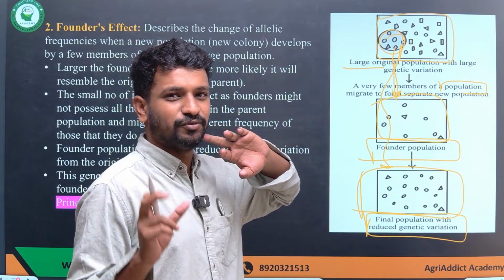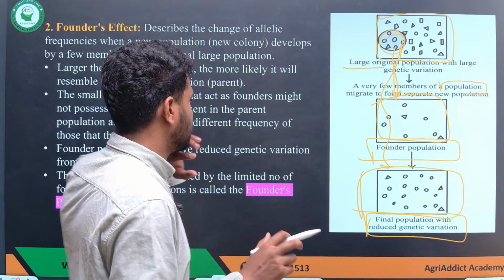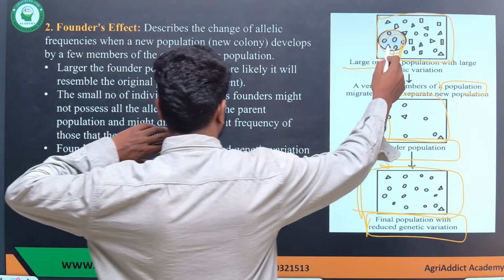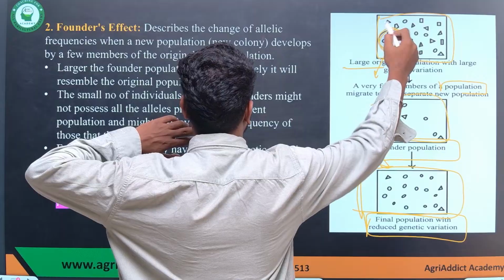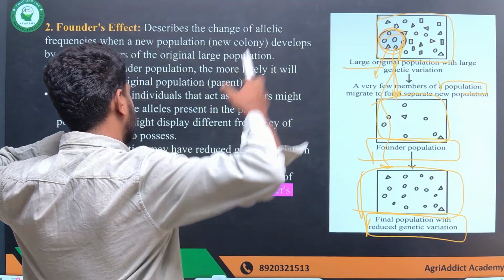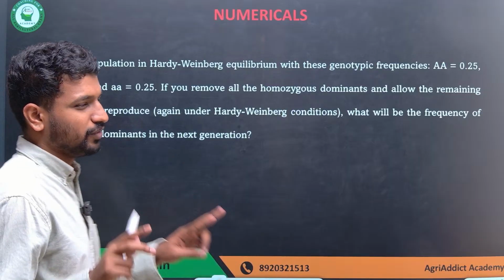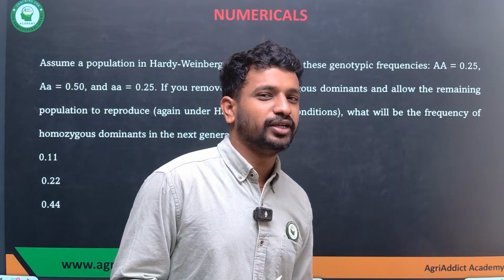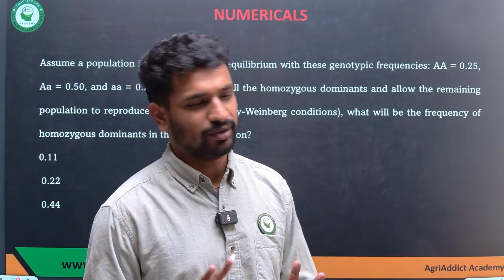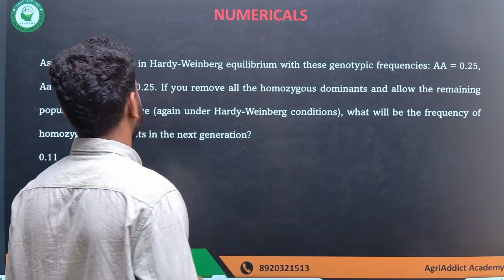That's exactly what the founder effect means. The new population is formed from the founders, a small subset within the large population. So these are two different phenomena which are both related to genetic drift. Remember that point.